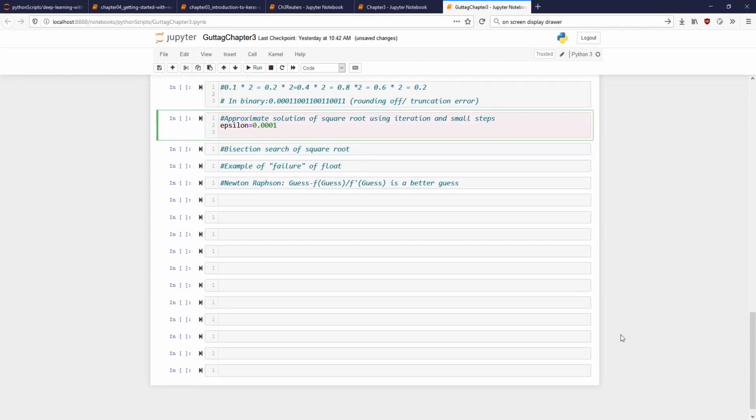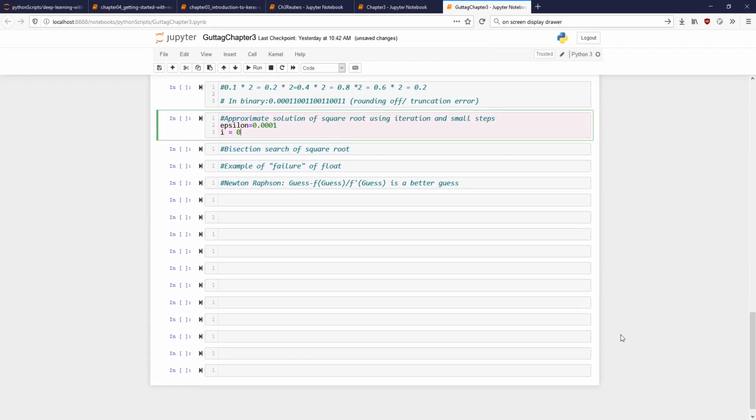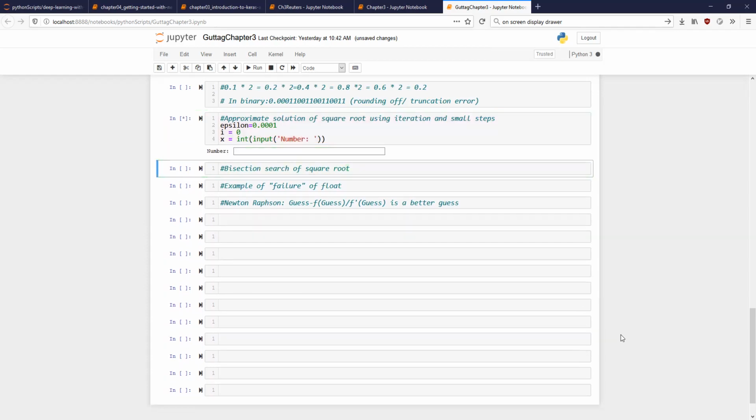Now let us say my iteration variable is i equal to 0. And what is my number? x is my number, and x is equal to int input number.